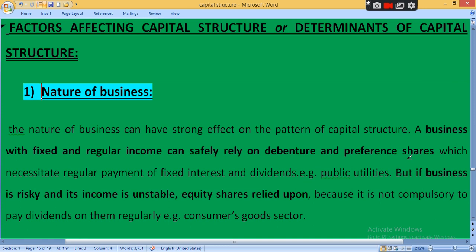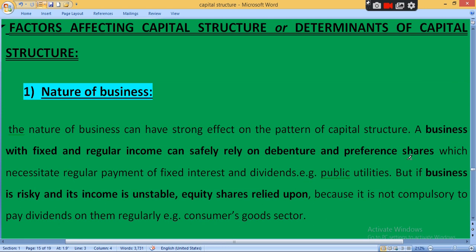Why? Because on debenture and preference share, the company has to pay fixed interest, fixed dividend, and when the company is able to provide fixed dividend, fixed interest, if the company has a regular income,